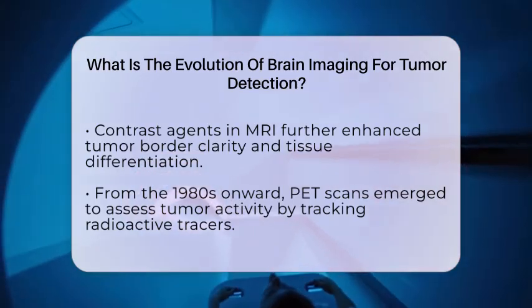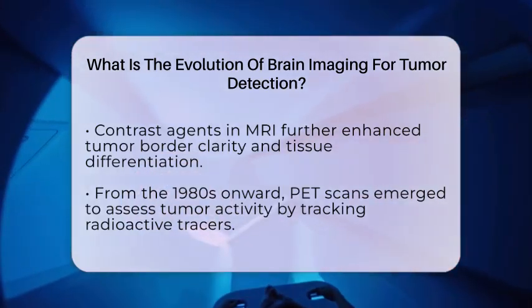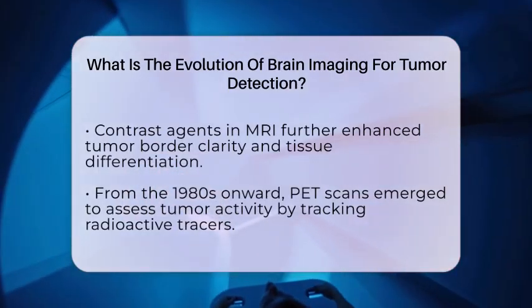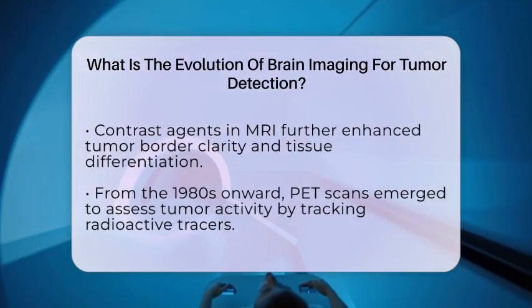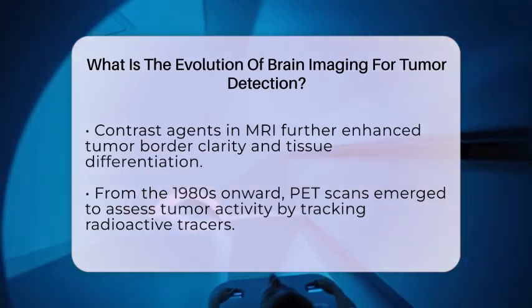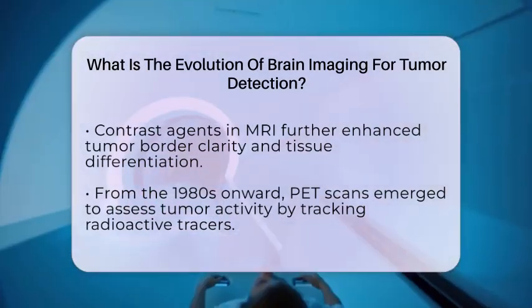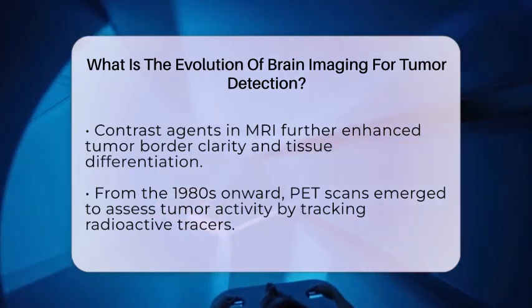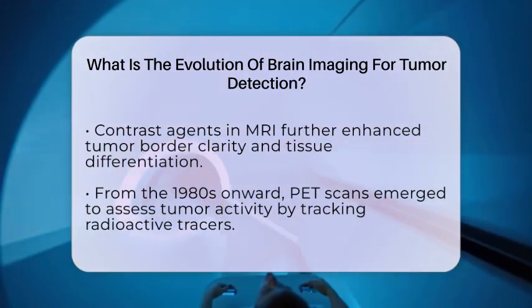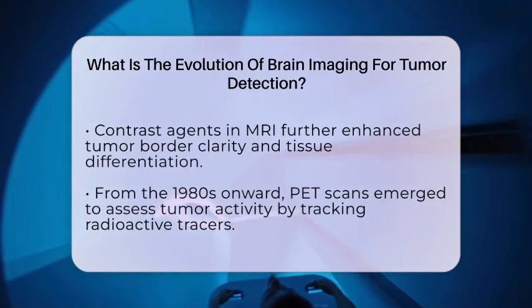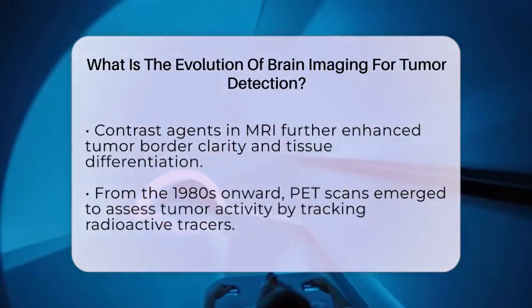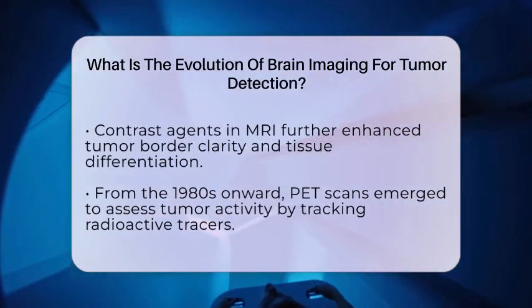From the 1980s onward, imaging technology continued to advance. Positron emission tomography, or PET, emerged as a way to see how active the tumor cells were by tracking radioactive tracers. PET scans, especially when combined with CT scans in the form of PET-CT, provided both metabolic and anatomical information. This combination improved the accuracy of tumor detection, staging, and treatment planning.